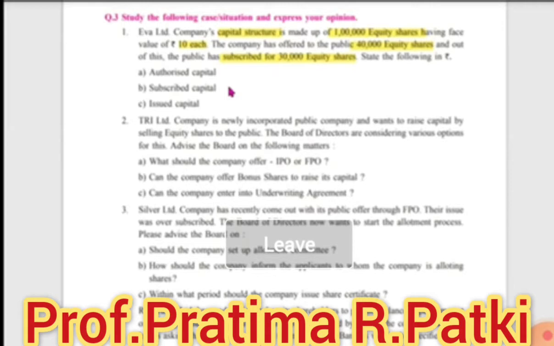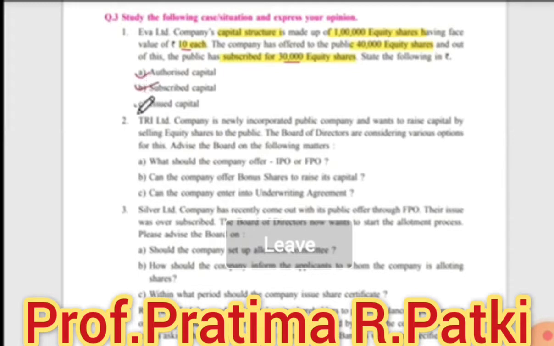Next question asked is, what is the subscribed capital? See here it is given, the public has subscribed 30,000 equity shares. So subscribed capital will be 30,000 into 10, that is 3 lakhs. So write down the answer. Subscribed capital of the company is rupees 3 lakhs made of 30,000 equity shares of rupees 10 each, bought or subscribed by the shareholders.